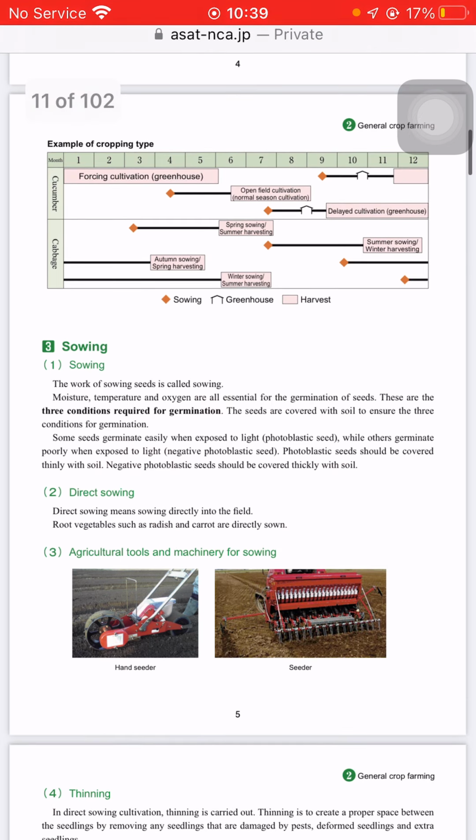The work of sowing seed is called sowing. Moisture, temperature, and oxygen are essential for general germination of seed. There are three conditions required for germination. The seed is covered with soil to ensure the three conditions for germination.